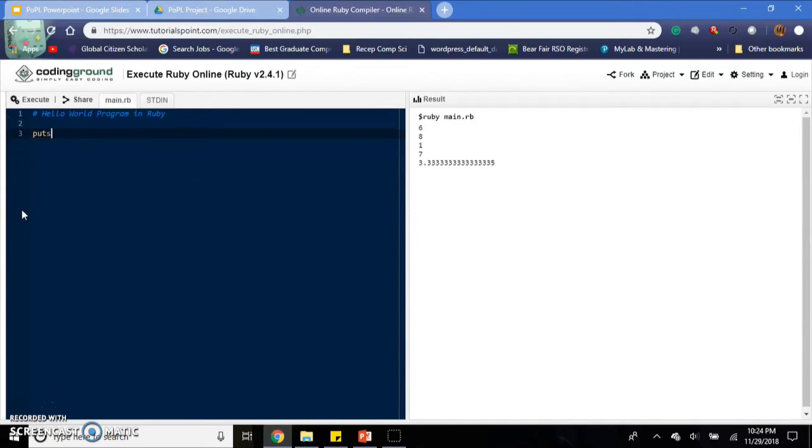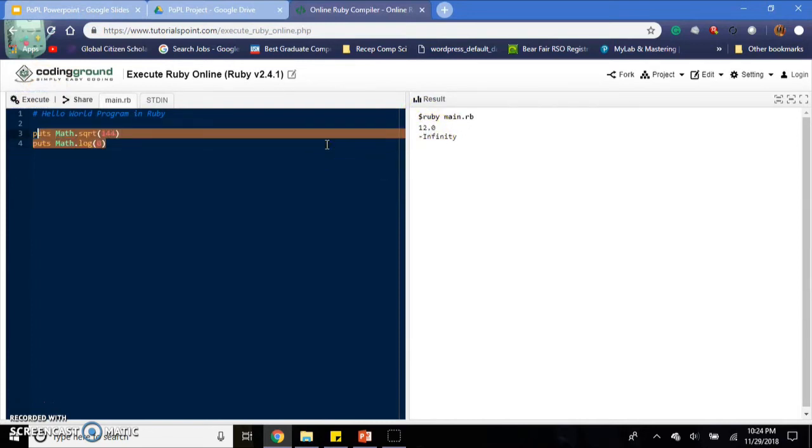Now there are some built-in math functions. So you have the square root function. So it's just the square root of 144. And you can also do log. So we'll do the log of 0. And if you execute it, you get 12.0 and negative infinity. So you know that.